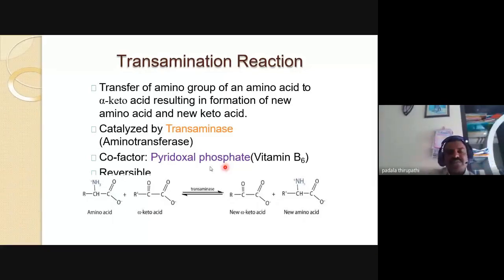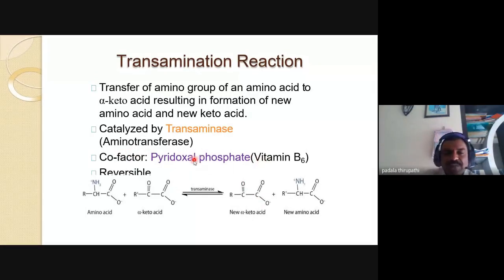So see here, this is the amino group, and this is the alpha keto acid in the presence of transaminase. This is the enzyme, the transaminase enzyme. So a new keto acid is present in the presence of a cofactor, that is pyridoxal phosphate.